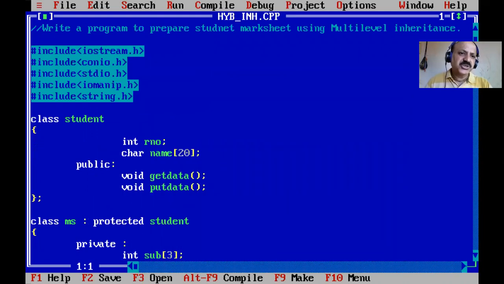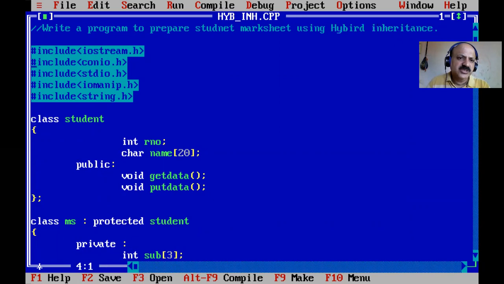And here I change. If you have not watched my previous video lectures, then watch multi-level inheritance and also multiple and single inheritance. I covered three branches of inheritance. Now in this session I take the fourth branch, hybrid inheritance. So here we can change the definition also: write a program to prepare student mark sheet using hybrid inheritance. Okay.